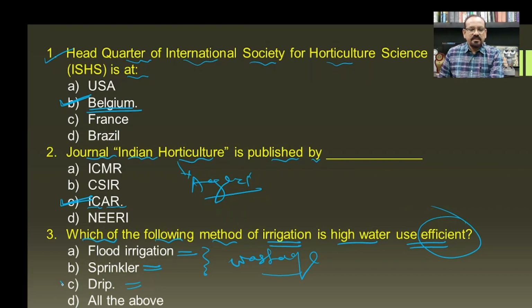And hence drip irrigation, where there is no waste of water and only as per the requirement of the plant the water is provided in the form of drips, so C will be the correct answer for this question.